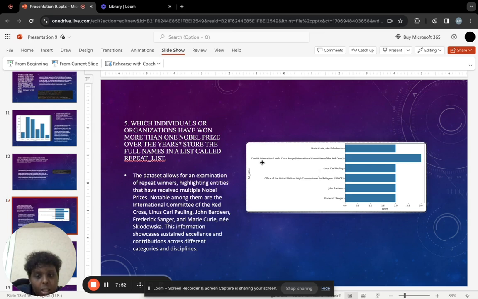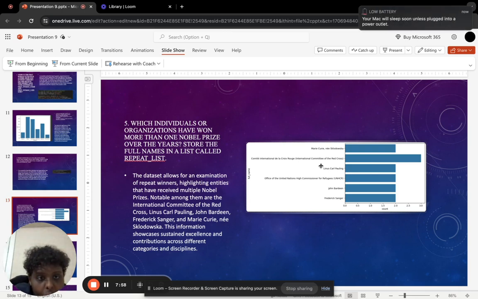But as you can see, the International Committee of the Red Cross appears the most. You can see this very clearly, and the representation of the graph is shown very well.